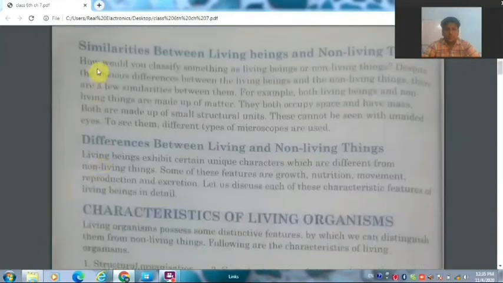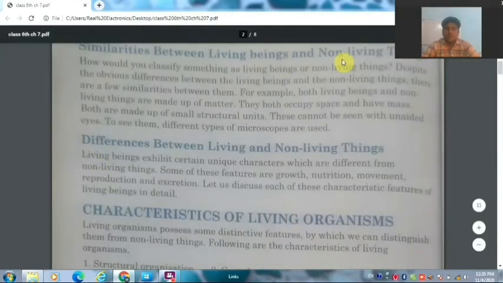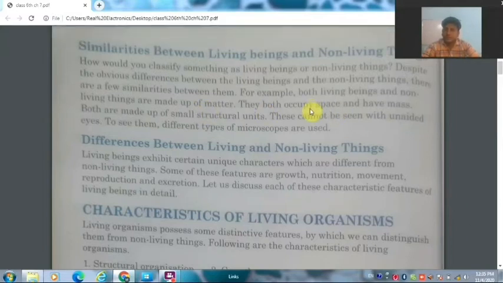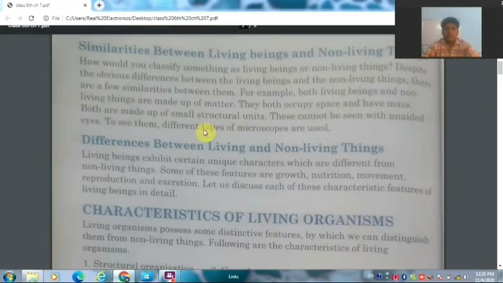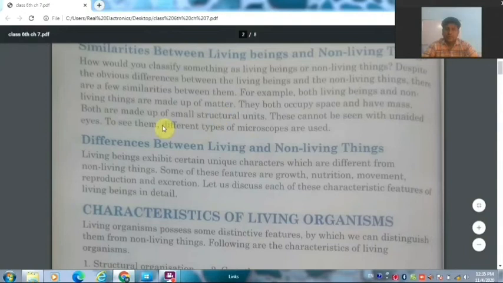So the first topic is similarities between living beings and non-living things. So are there some similarities between these two things? Let us study about them. There are a few similarities between them. For example, both living beings and non-living things are made up of matter. They both occupy space and have mass. That is, any living being around you or any non-living thing around you has some mass in it and takes some space around us. So these are the similarities between living beings and non-living things.